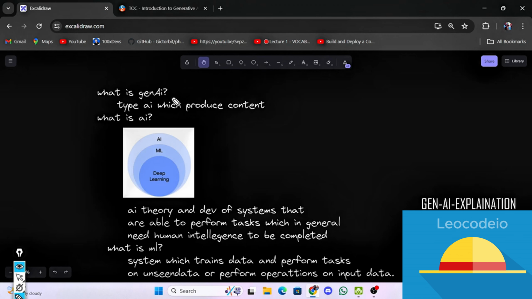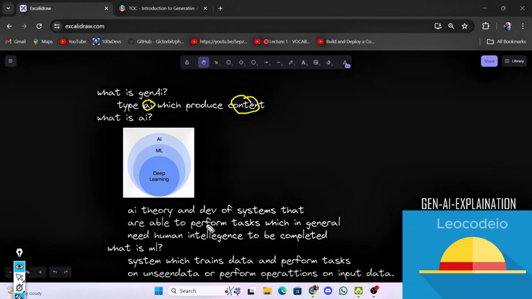First of all, they have explained what Gen AI is. They say that it is a type of AI which produces content. AI which produces content is nothing but generative AI. So coming to what is an AI? It is a system or a set of systems which will try to accomplish tasks which need human intelligence. The tasks which need human intelligence will be accomplished by systems.